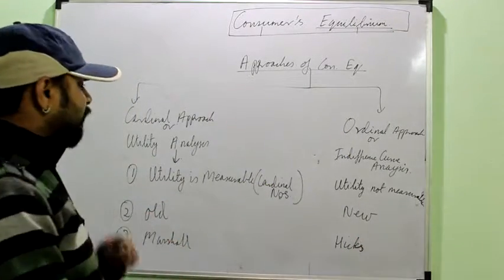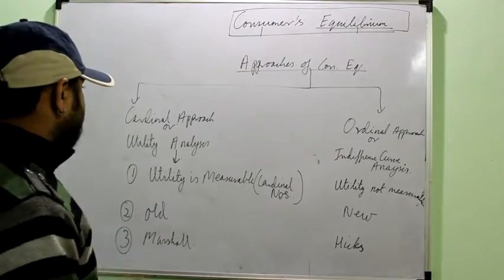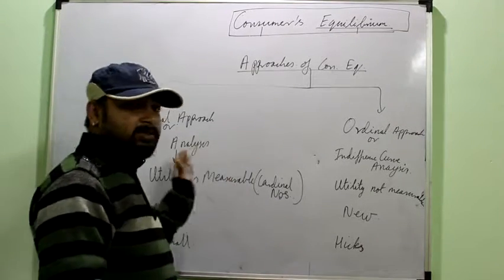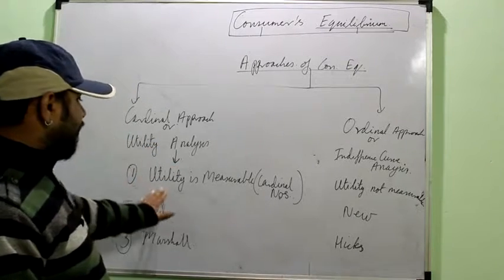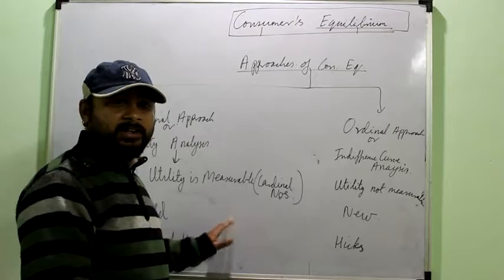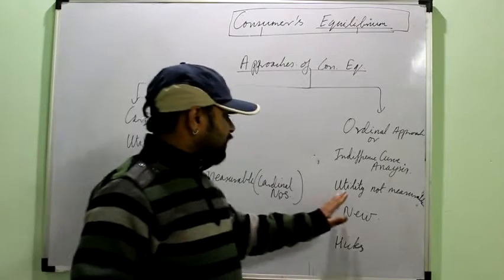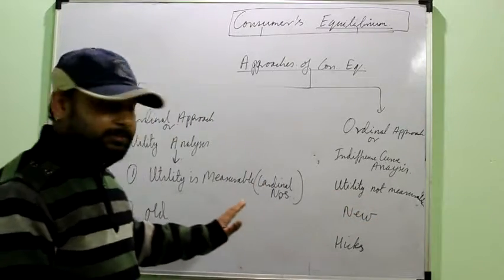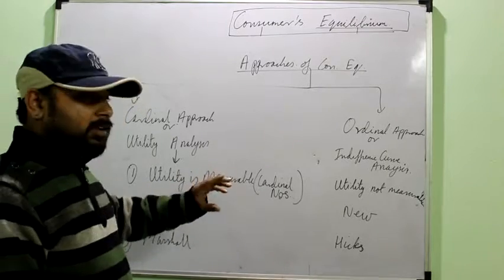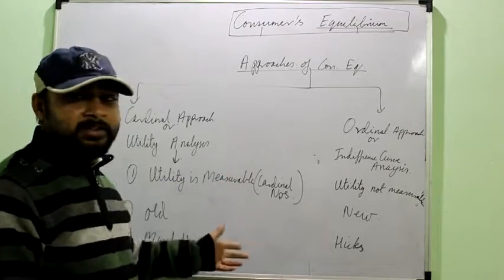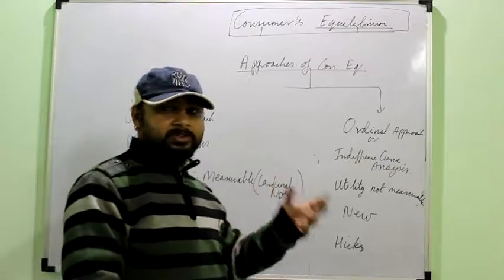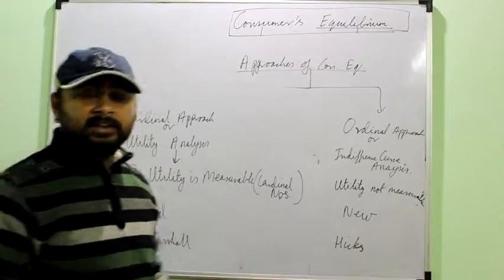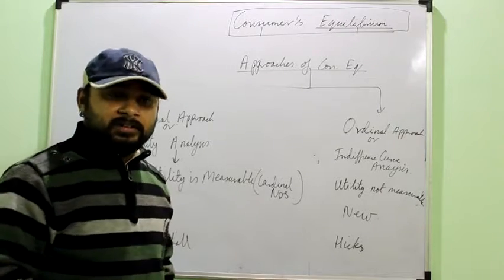You just have to first of all understand the two approaches, what these approaches are and how they are different. Like we said that the cardinal approach says that utility is measurable. Measurable means you can count it in numbers. While the indifference curve approach says utility is not measurable. You do not have any scale to measure utility, right? For measuring something you need some instrument. Like for measuring length you need a scale.